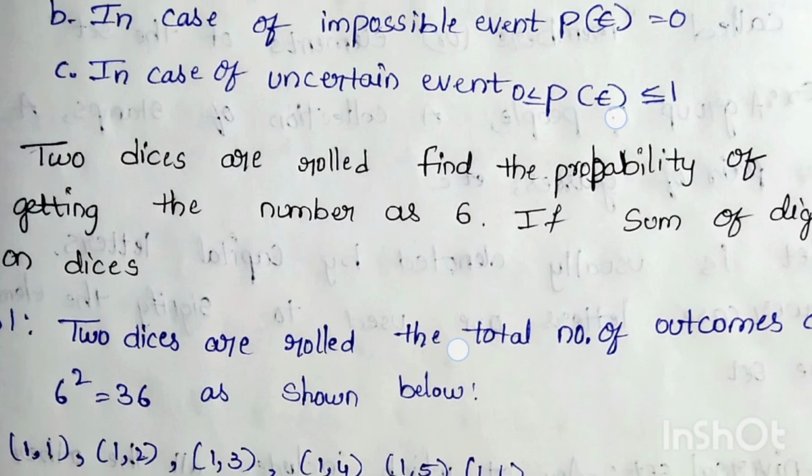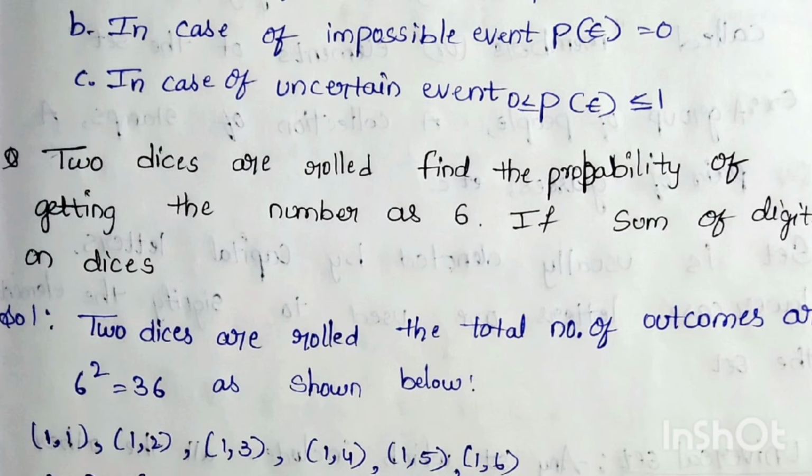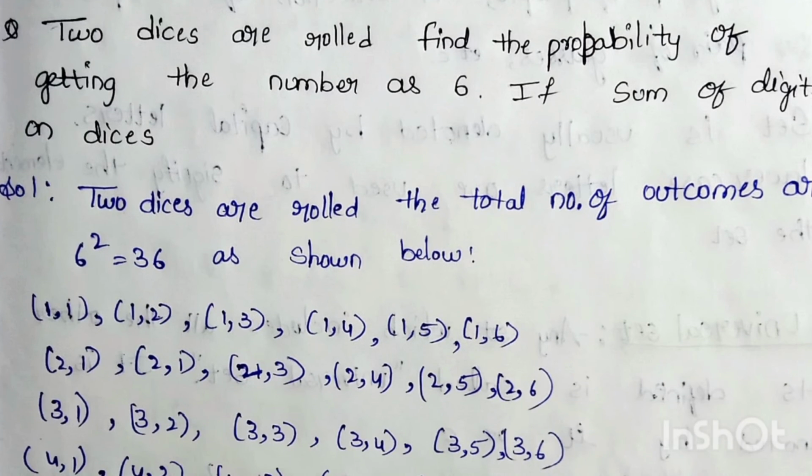Let's see one more example over here. 2 dice are rolled. Find the probability of getting the sum of the digits on the dice as 6. So 2 dice are rolled. How many outcomes will we get?